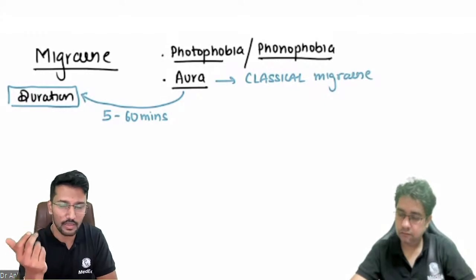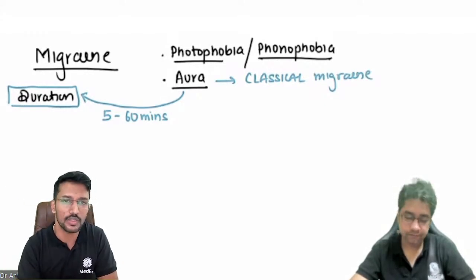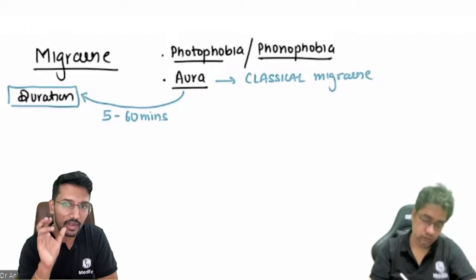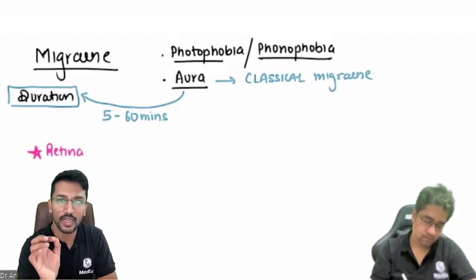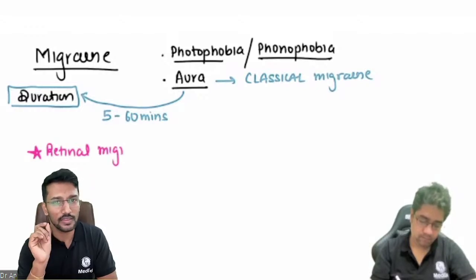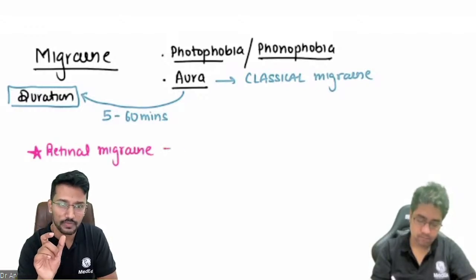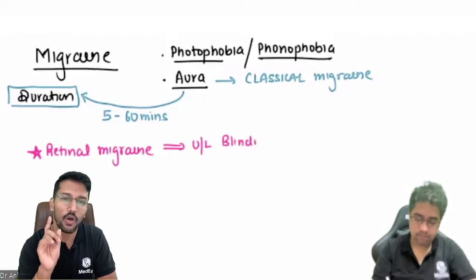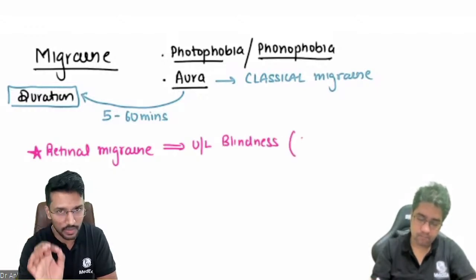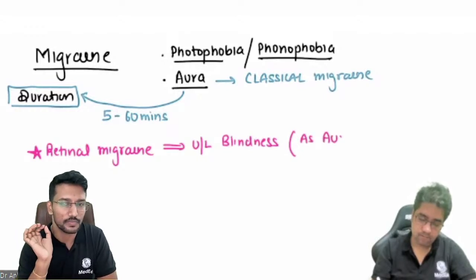एक type of migraine है, ज्यादा detail में जाने की जरूरत नहीं है, but there is a type of migraine called as retinal migraine. In retinal migraine, patients develop unilateral blindness as an aura feature. Unilateral blindness as an aura feature. But remember, aura is a reversible symptom. So the blindness is also going to be reversible.